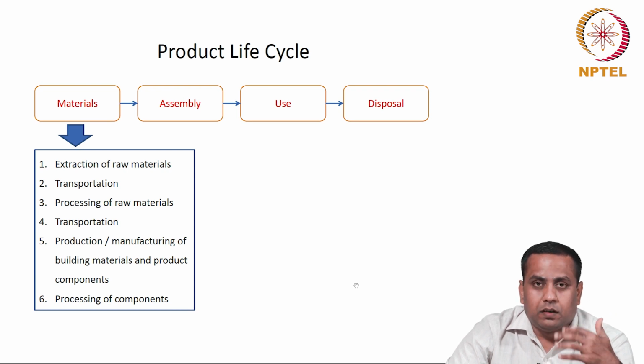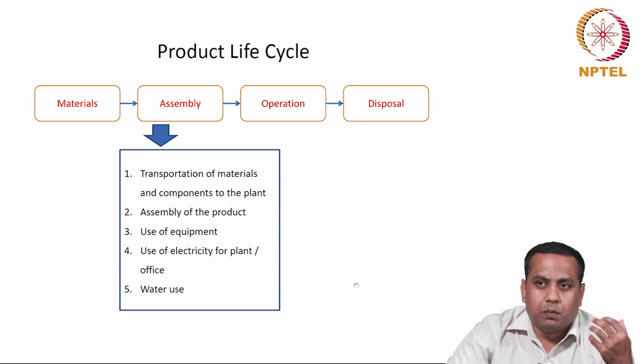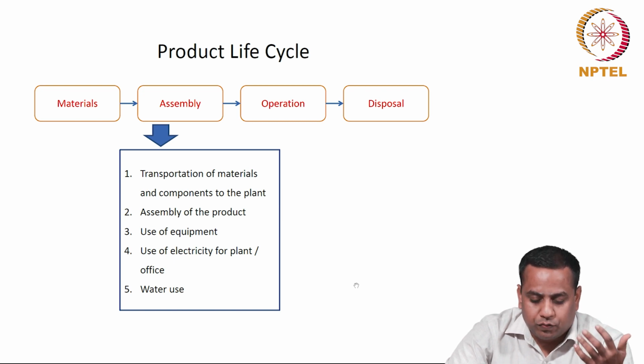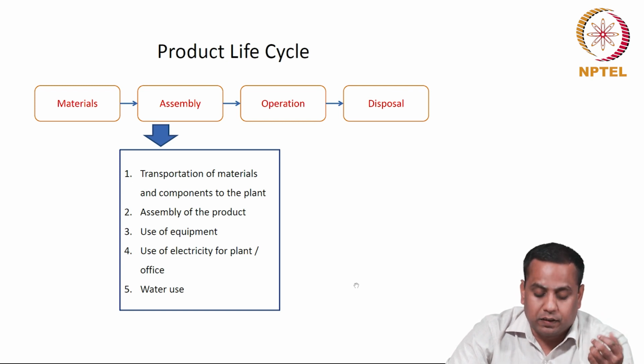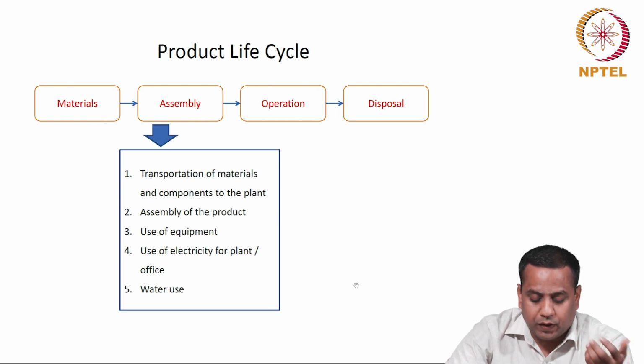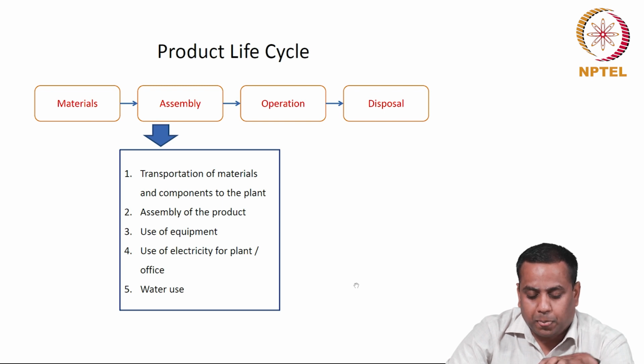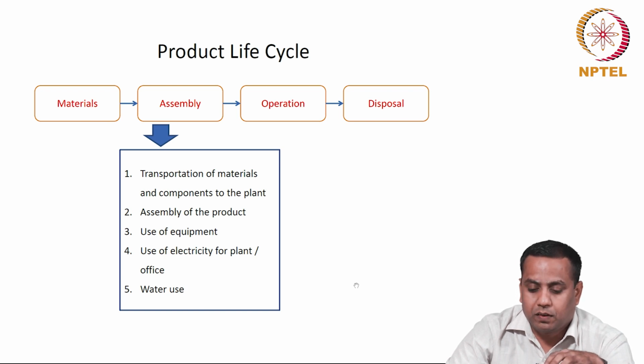The second part, the assembly of the product, involves transportation of manpower, machineries, materials to the factory where the product is manufactured, use of equipment at the factory, use of electricity, use of fuel, use of consumables in the factory, and of course water used in the factory. So, these resources are required for assembling the product in the factory.